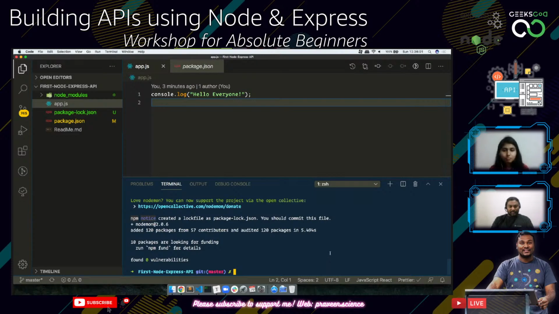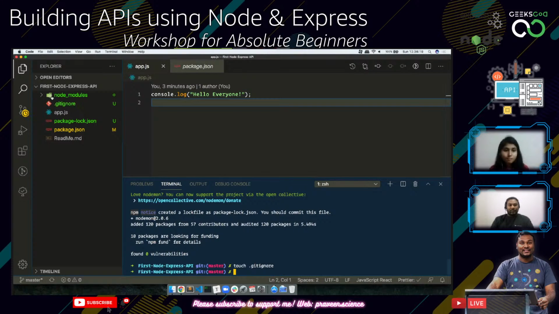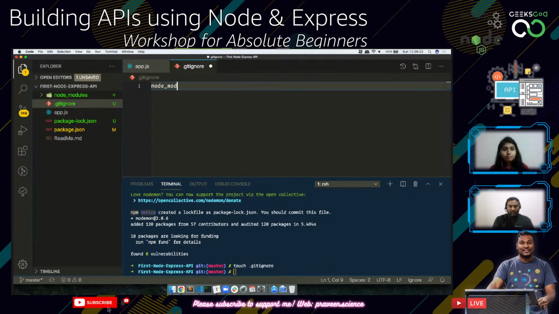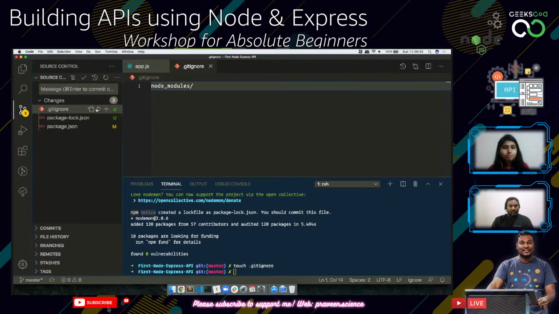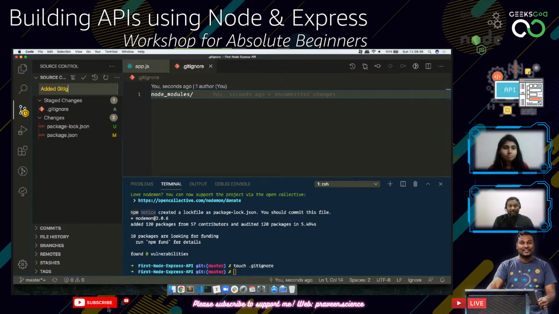So what I'm going to do next is, okay, I guess I have forgotten to put this into the node modules. I mean, this should not be in there. So I'm going to create a gitignore file. I don't want to add all these modules into my version control, because that needs to be installed for that particular operating system and so on. So I'm just going to go here and add a gitignore. This is something which I should have done before installing nodemon.